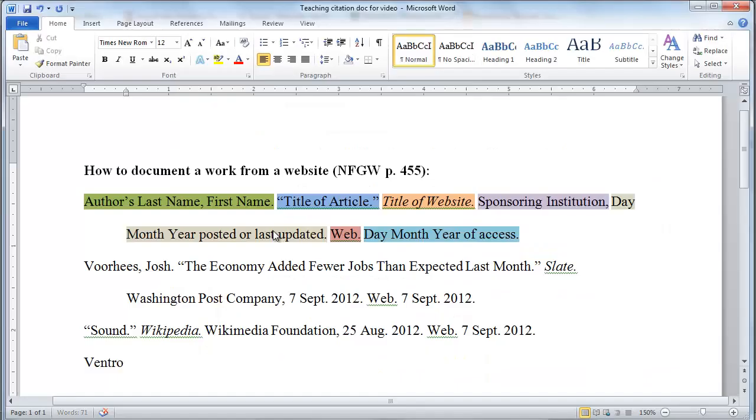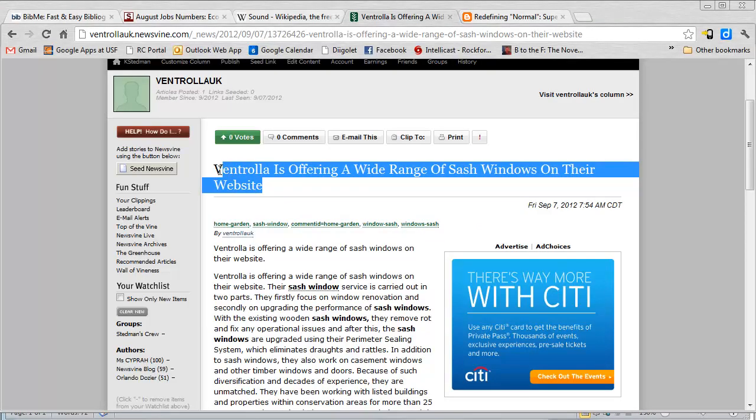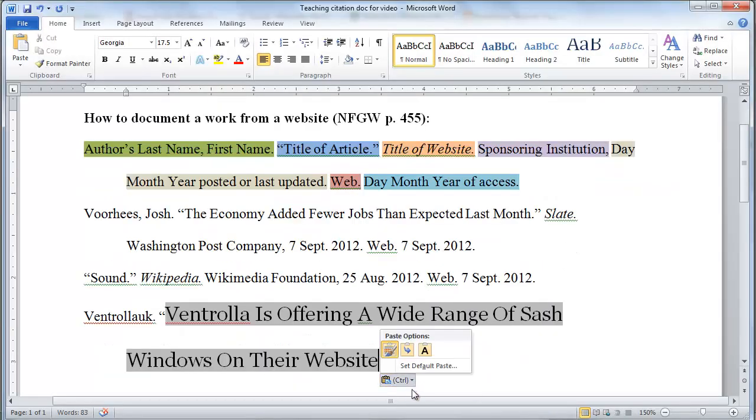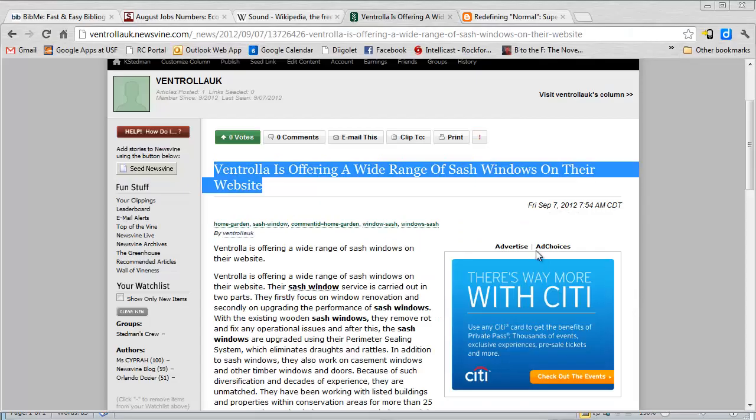How do I spell it? Again, I'm going to be really careful in spelling it right. Ventrolock. What article did Ventrolock write? Ventrolo is offering a wide range of sash windows on their website. Okay, I'm going to copy and paste that. I'm going to choose that right one to make sure I only get what I want. Period, quotation mark. What site did I get this on?